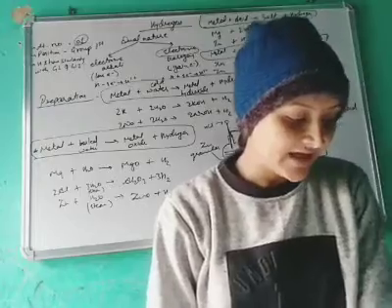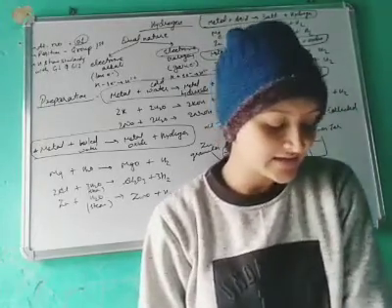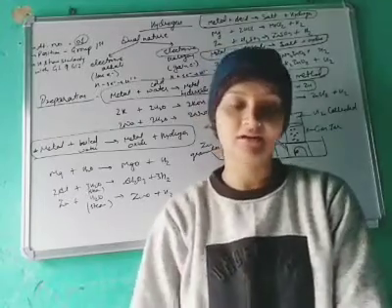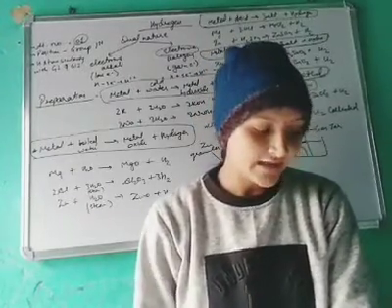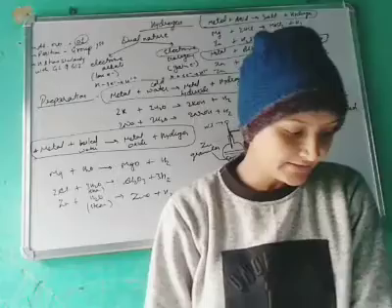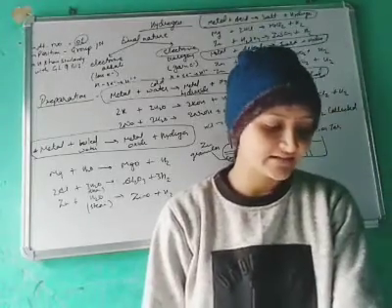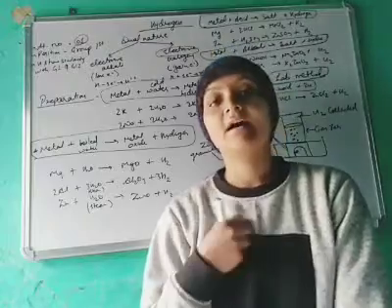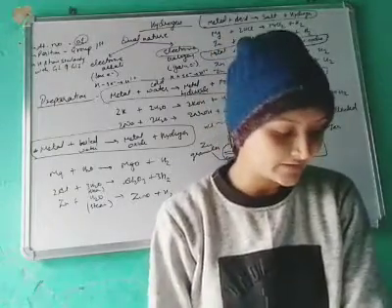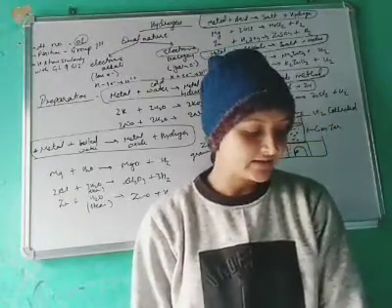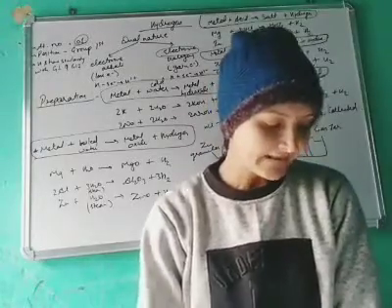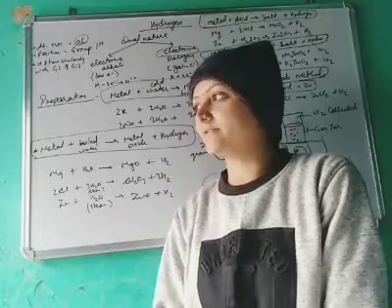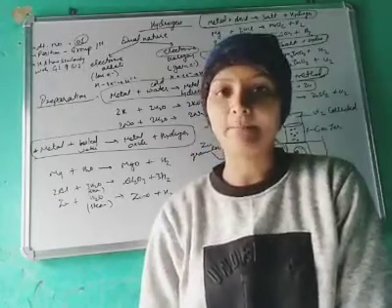Next, occurrence. In the free state, hydrogen stands ninth in abundance among the elements in the earth's crust. Hydrogen is seldom found in the free state on planet earth, but in the combined state it is found everywhere, in plant and animal tissues. You might have heard about hydrocarbons.